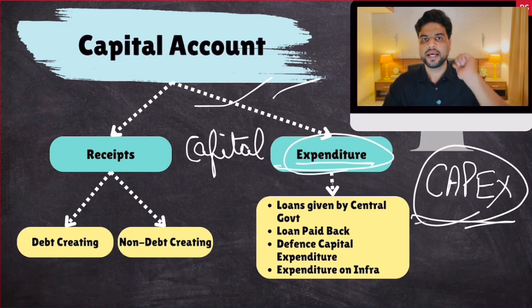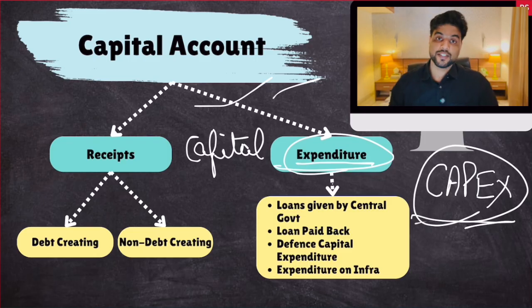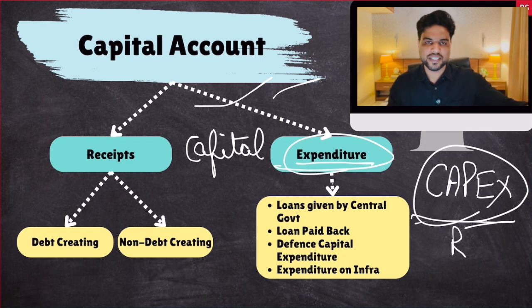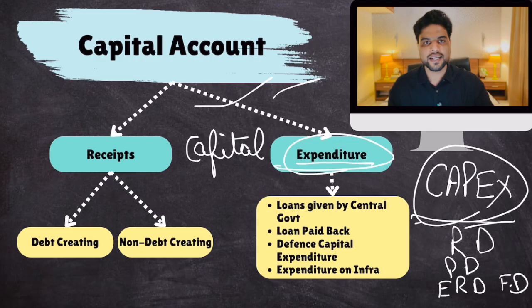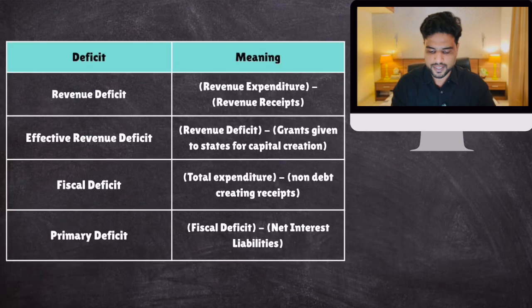Okay. Now, you remember in the previous lecture, we talked about certain deficits. I told you that you must have studied those deficits in your economics lectures. But some of you messaged me asking, sir, please explain those deficits also. Revenue deficit, primary deficit, effective revenue deficit, fiscal deficit, right? So these are those deficits. So what is revenue deficit?